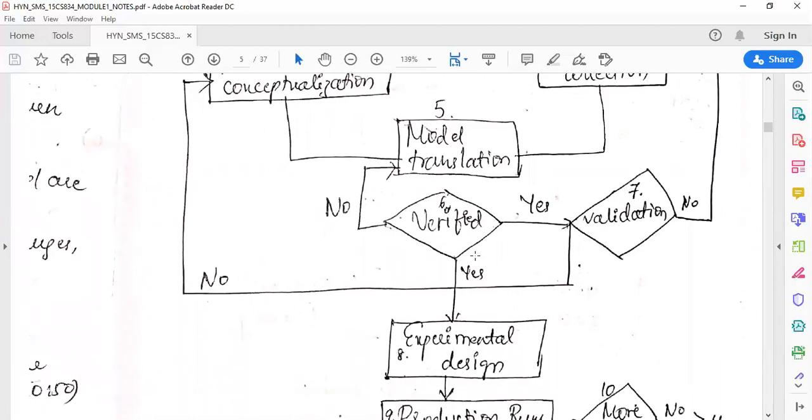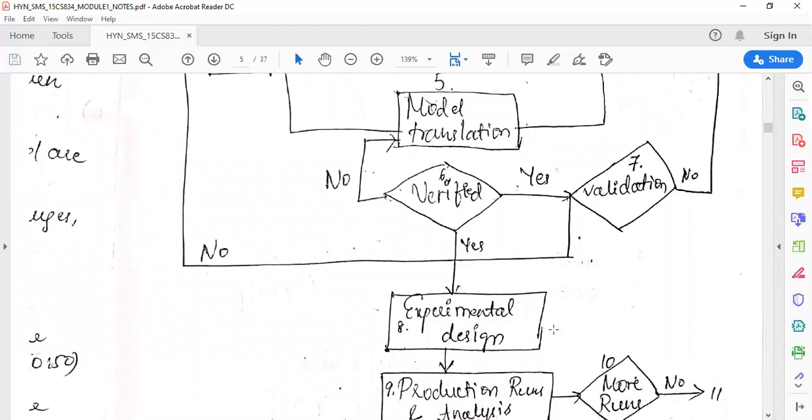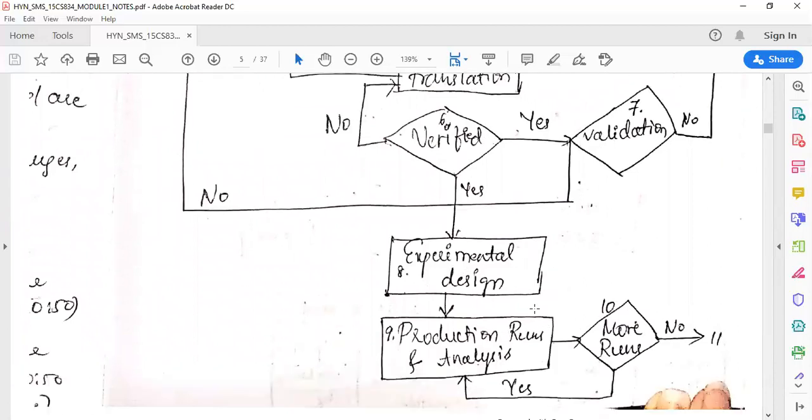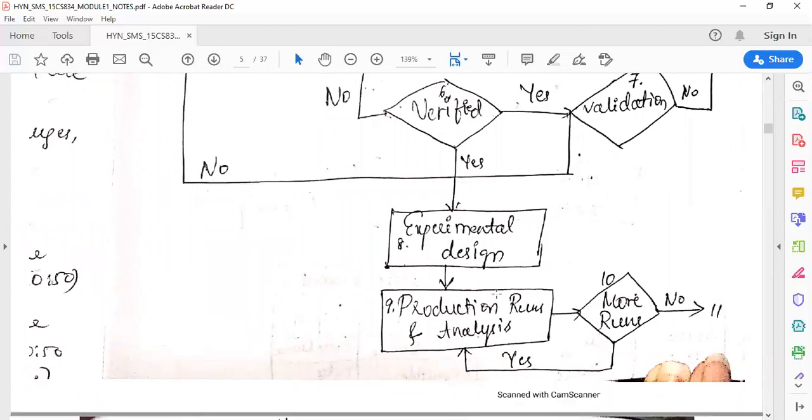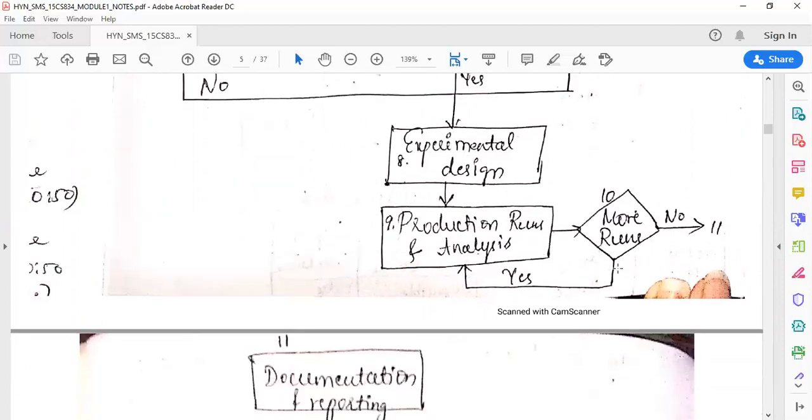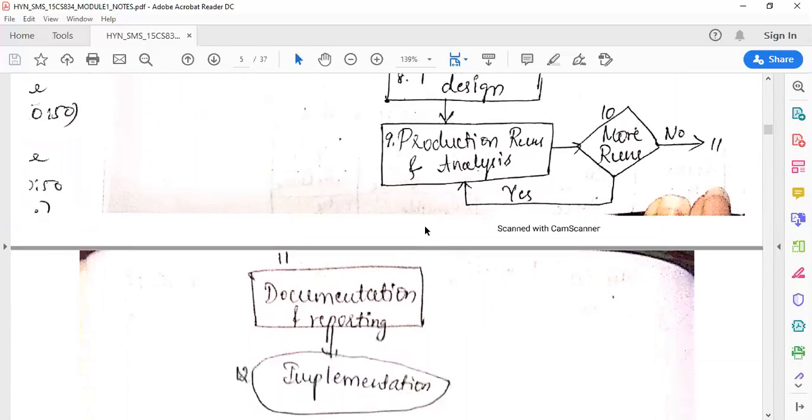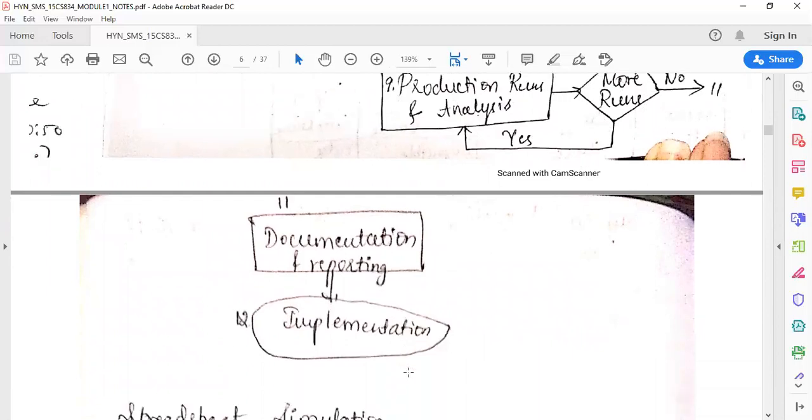After validation, the next step is experimental design, that means we go for real time implementation now. Once we have the experimental design, we check whether we need more simulation runs in order to get the desired output. That is the next step, production runs and analysis. Here I check if I need more runs; if so, the simulation model is run again, until you get your desired output. If you don't need any more runs, then you go for documentation and reporting, and finally implementation.